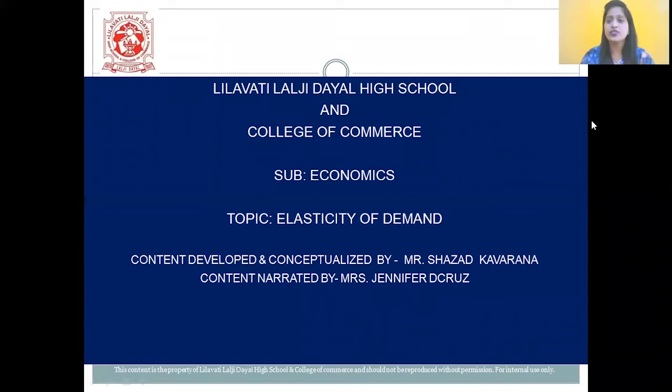And in today's class, students, we are going to study economics, chapter number 3B, elasticity of demand. So before starting with this interesting chapter, let me tell you all that the total weightage of this chapter is 12 marks with option and 8 marks without option. Let us now begin with this interesting chapter.